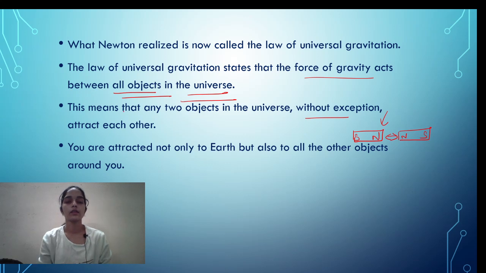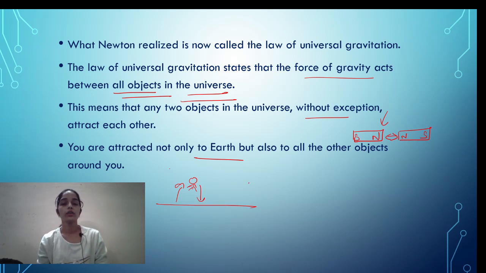What you notice is that you are attracted to the earth, because if you are jumping on a surface, then after some height you will go downward, so you can see that gravity, or the earth, is attracting you. But you cannot see that if a person is sitting here and another person is sitting here, they are both attracting each other, but they are.